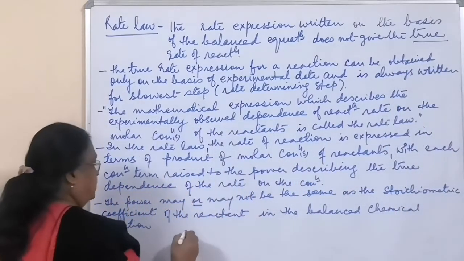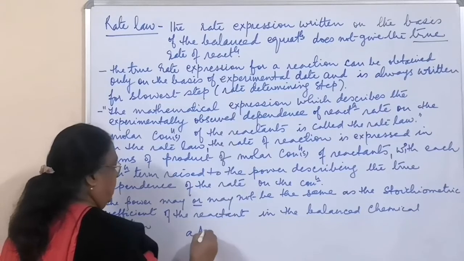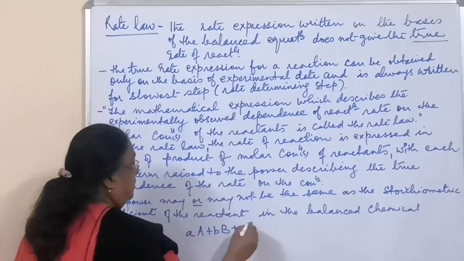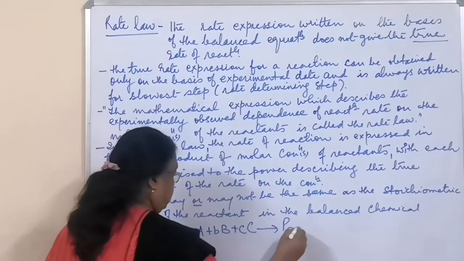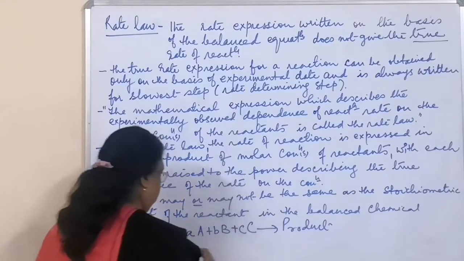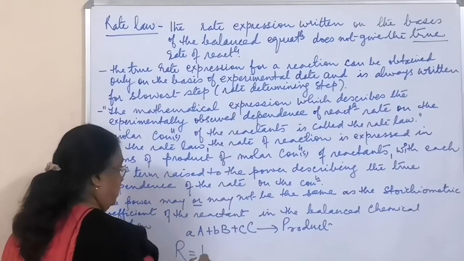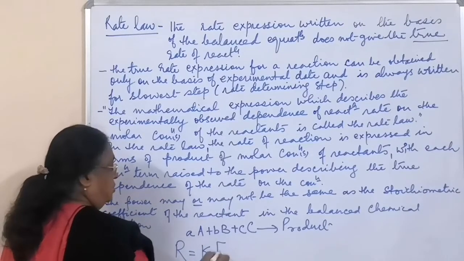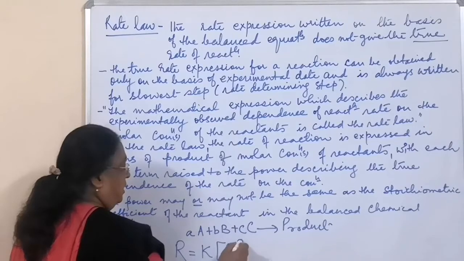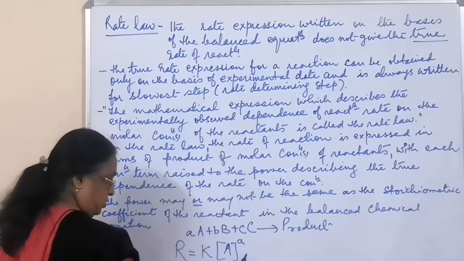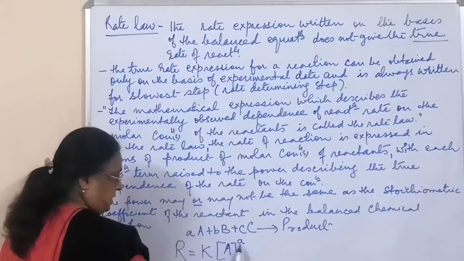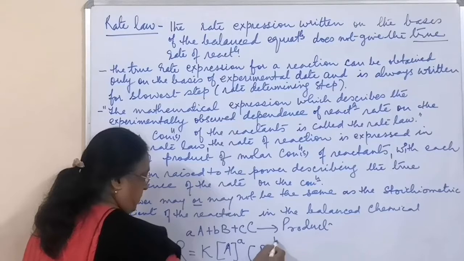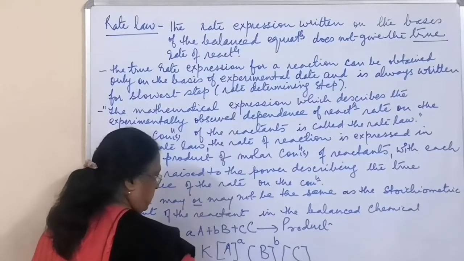If your reaction goes like this, a moles of A and b moles of B and c moles of C give you some product, then as you have studied earlier, the rate of the reaction is equal to K, the rate constant, into concentration of A raised to the power a, the stoichiometric coefficient, and B raised to the power b and C raised to the power c.